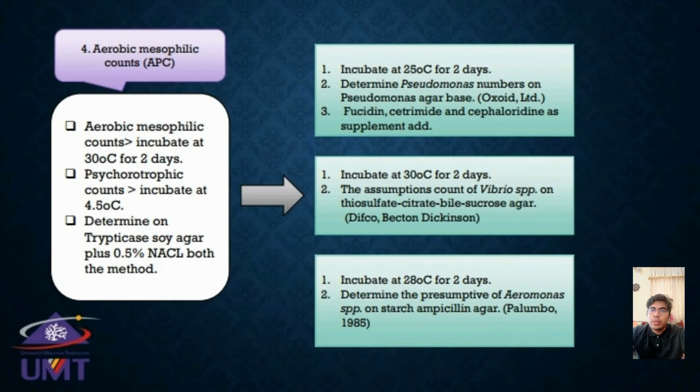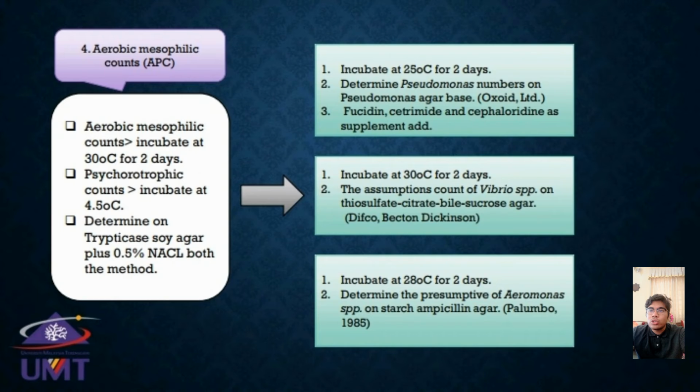Number 4. Aerobic mesophilic counts or APC, used to count aerobic bacteria. Aerobic mesophilic counts incubate at 30 Celsius for 2 days. Psychrotrophic counts incubate at 4.5 Celsius. Determined on Tryptic soy agar plus 0.5% NaCl for both methods.